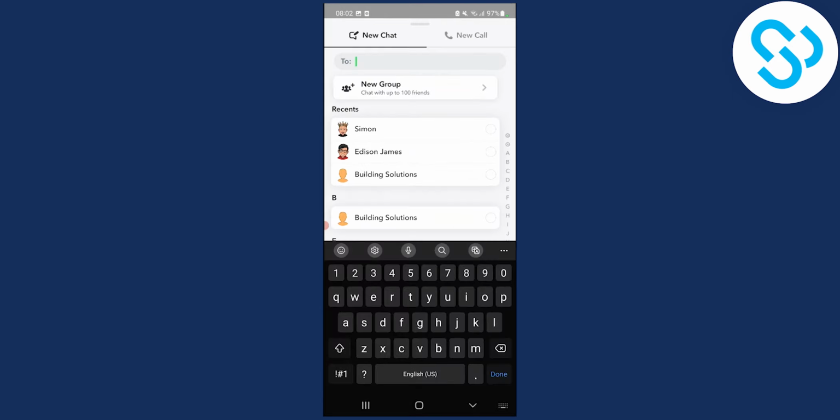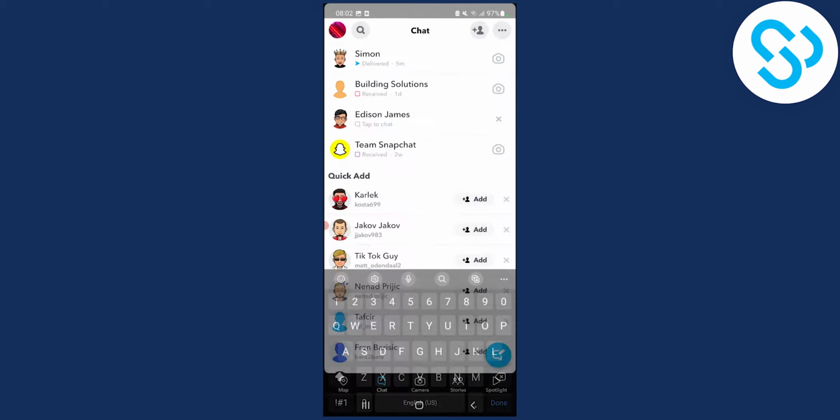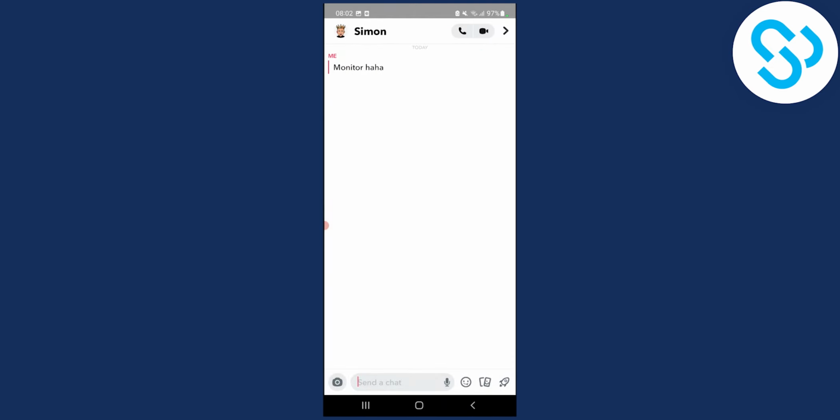So click on it. Here, as you can see, you can click new group right here and you can name a group. So for example, we can add Simon, we can add myself here. We can create a group name which is going to be, for example, friends, and then chat with group here. And as you can see, you will have it right now, and you will be able to chat with group.